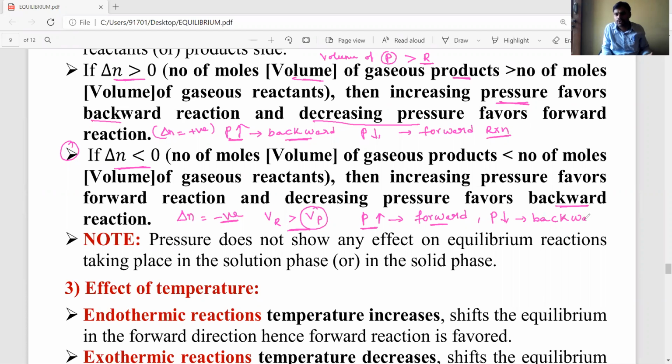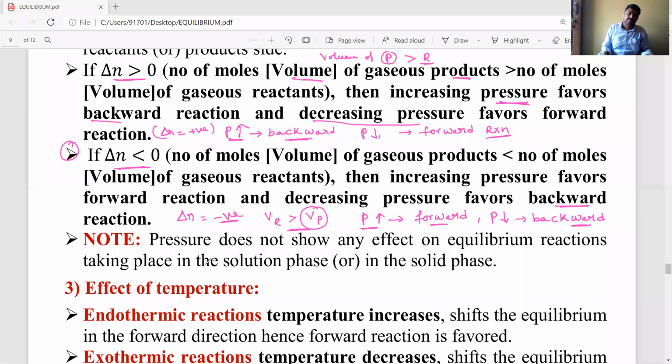Okay, I hope you understood. It's very easy, just a logic. What is the logic? How is pressure affecting the equilibrium when delta n is not equal to 0? Always, when you increase the pressure, the reaction or equilibrium state shifts towards the lower volume side. Just remember that key point. According to that, the side with less volume is the side the reaction will move towards while increasing the pressure.